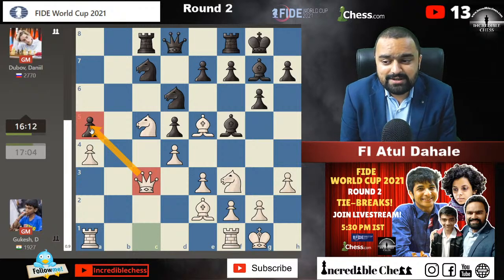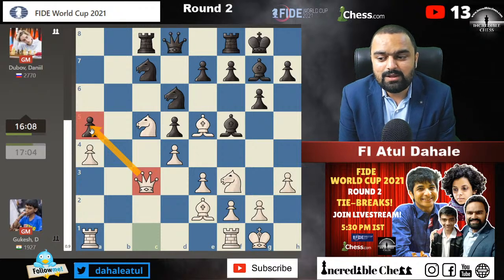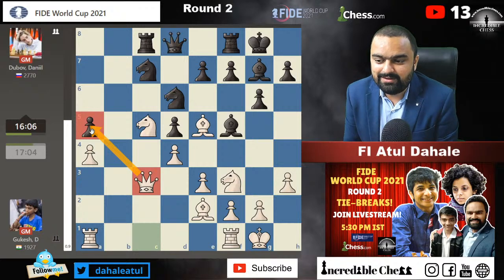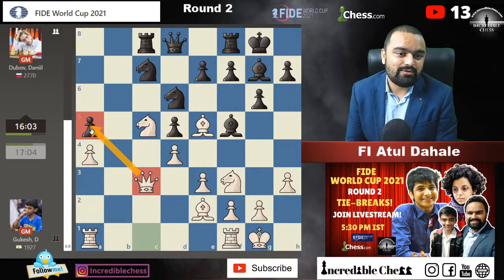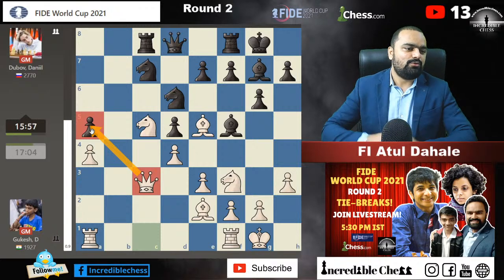If he wins the game, then it will be more fun for us, because the game will go to the blitz, and then it will be more fun for all of us. 24 moves it ended. Games deviated on move 13. Okay, fine, that's quite cool.